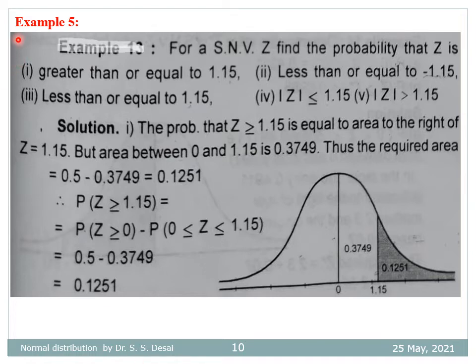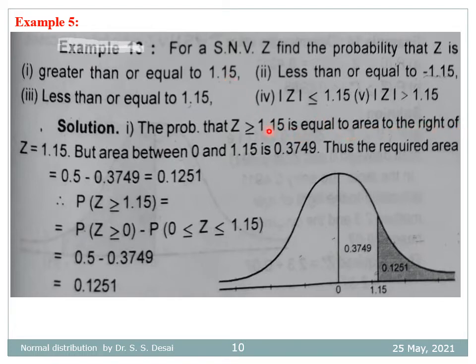Now let us see the next example. For a standard normal variate Z, find the probability that Z is first, greater than or equal to 1.15, second, less than or equal to minus 1.15, third, less than or equal to 1.15, fourth, mod of Z less than or equal to 1.15, and last, fifth, mod of Z greater than 1.15.